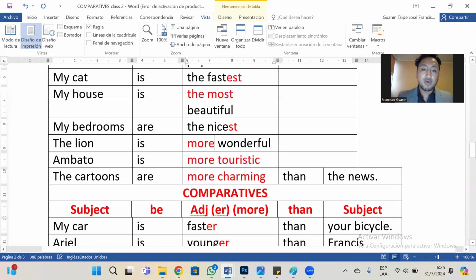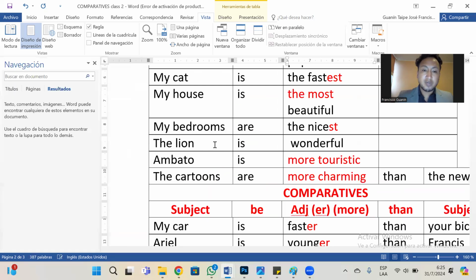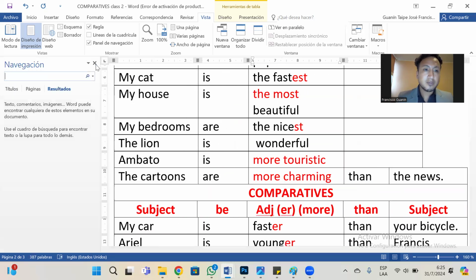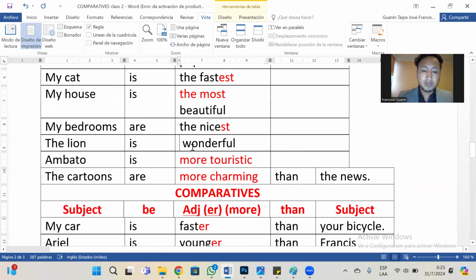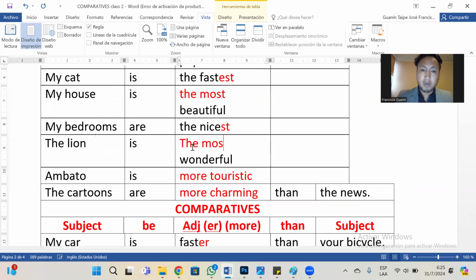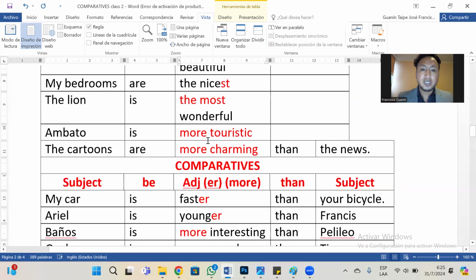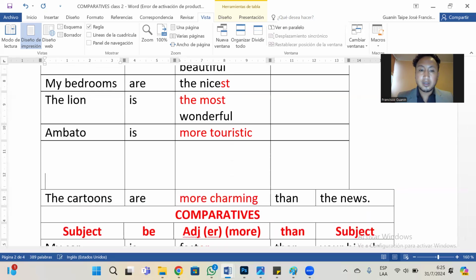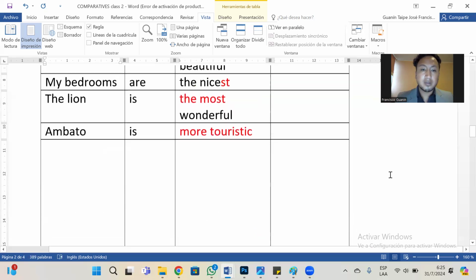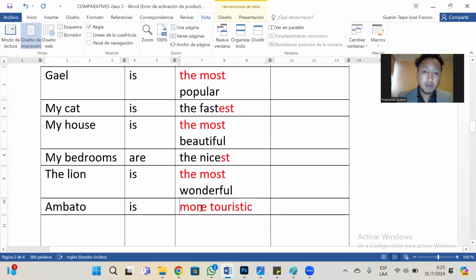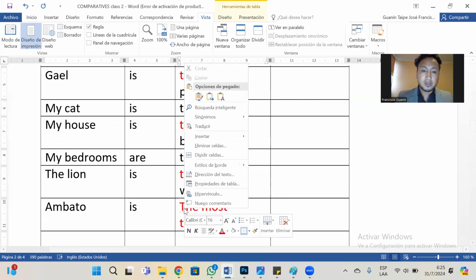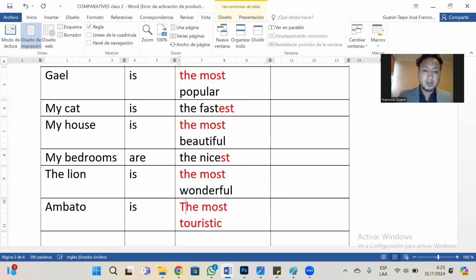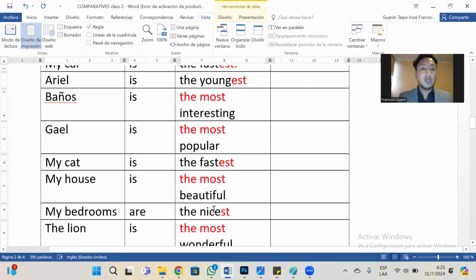Nicest. More. We need to change it to the most, right? More touristic. Yeah, we need to change this more into the most. And that's all we have.